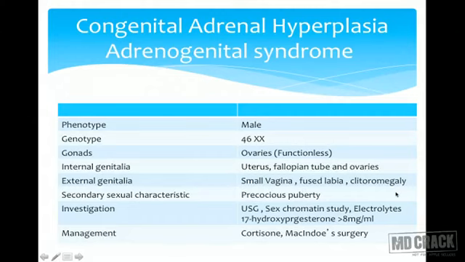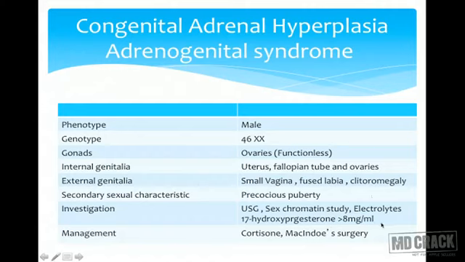Secondary sexual characteristics will be present and it may lead to precocious puberty, but of the heterosexual type, because of excessive androgen, a heterosexual type of picture would be there and precocious puberty may be there. Investigations are in the form of ultrasound and sex chromatin study, which will be positive.